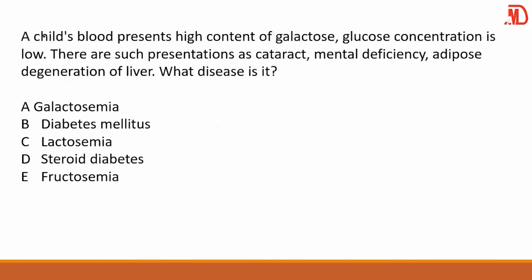A child's blood presents high content of galactose. Guys, we talked about this in our first lecture. Now, glucose concentration is low, of course. There's cataract, there's mental deficiency, there's adipose degeneration of the liver. What disease is it?